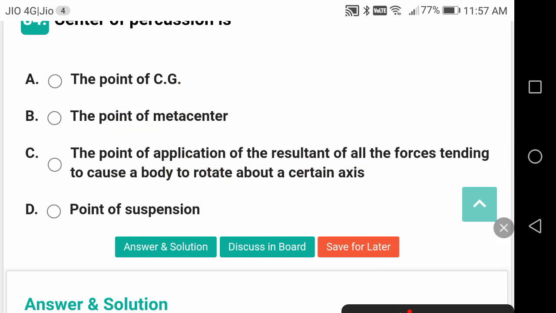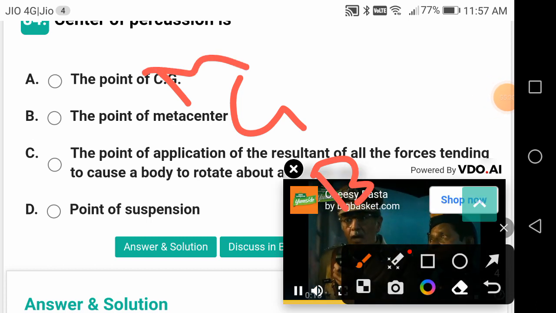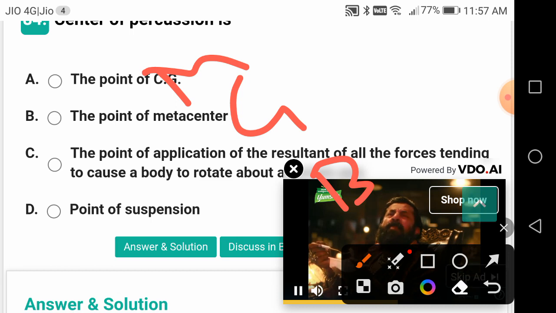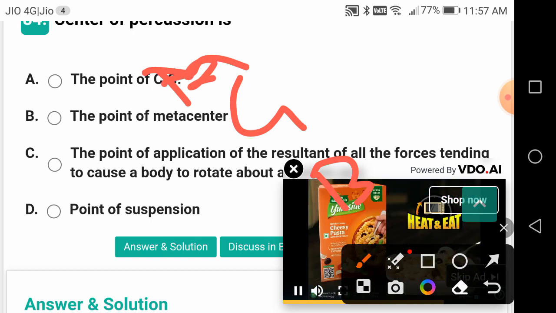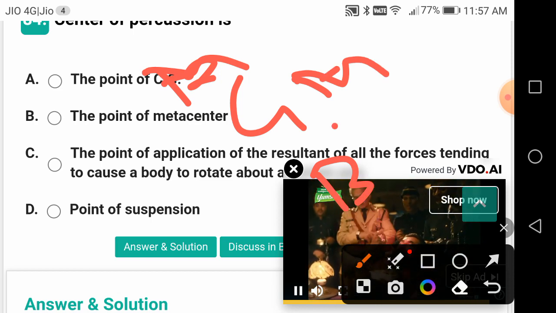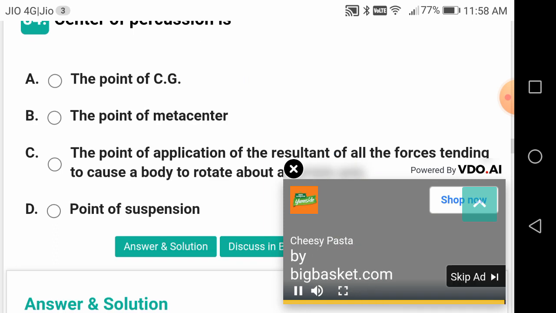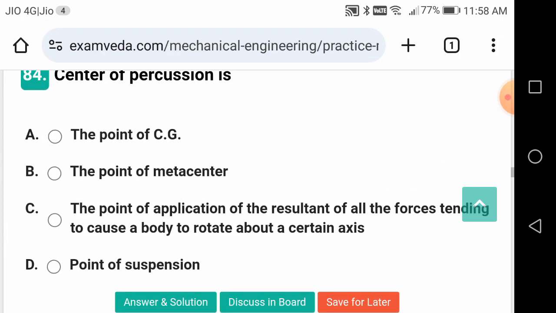Depending upon the relative position of B, G, M, I have unstable equilibrium, stable equilibrium, and neutral equilibrium. Your body will be in neutral equilibrium when both G and M are at the same level. Here it is unstable equilibrium, right? And stable equilibrium like that.